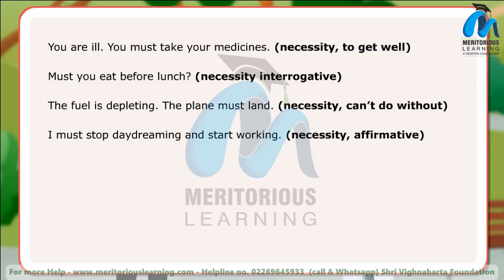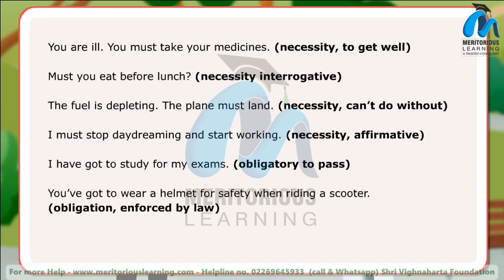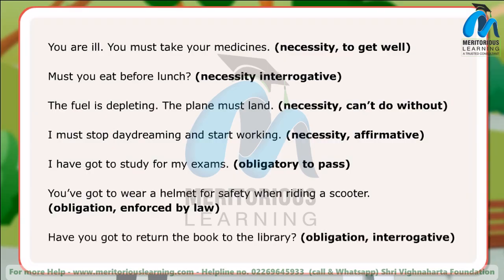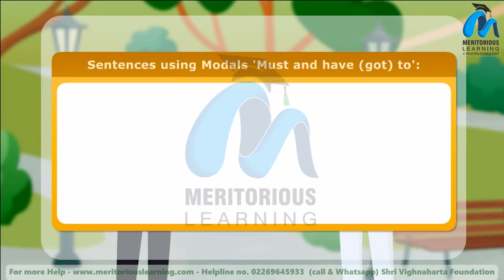Necessity, affirmative. I have got to study for my exams. Obligatory to pass. You have got to wear a helmet for safety when riding a scooter. Obligation, enforced by law. Have you got to return the book to the library? Obligation, interrogative. Here are a few more sentences using modals must and have got to.